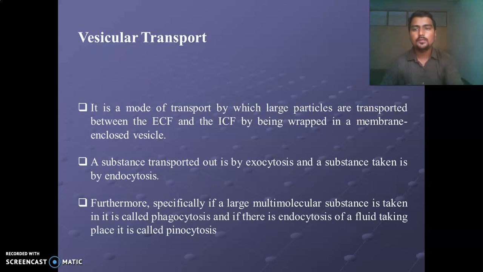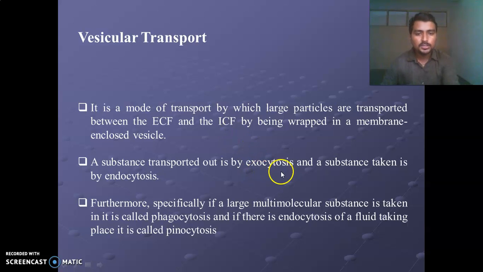It also has two types. The first one is vesicular transport. It is a mode of transport by which large particles are transported between the ECF, nothing but the extracellular fluid, and the ICF, which is the intracellular fluid, by being wrapped inside the membrane-enclosed vesicles. A substance transported out is by exocytosis, and a substance taken inside the cell is called endocytosis.